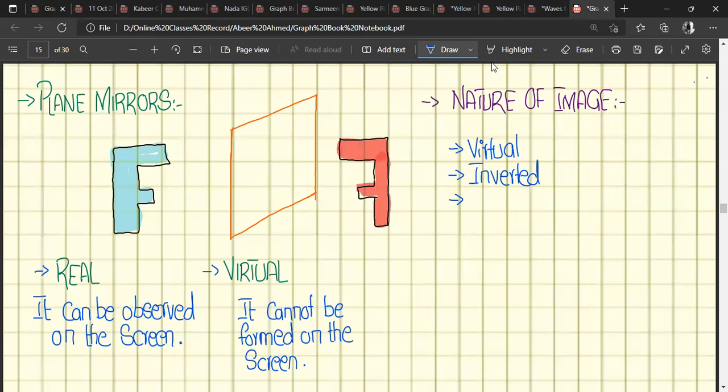Is the image of the same size as the object or different from the size of the object? Same size? Yes, same size. So the size of the image will also be the same as the size of the object placed in front of the mirror, right? Any confusion?